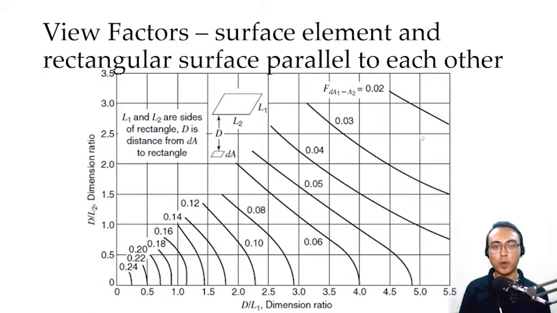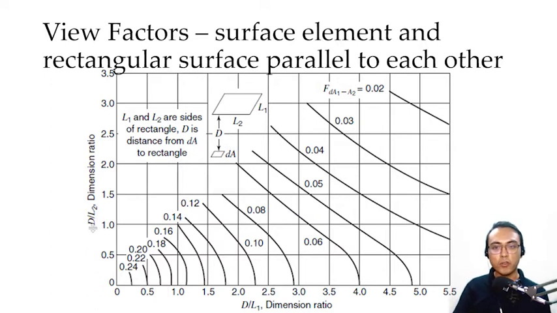This is an example of such graph. In this case, we have two surfaces, wherein the first surface is a differential surface and the second surface is rectangular with dimensions L1 and L2. The separation between the differential surface and the rectangular area is defined as capital D. Okay? How do we use this graph?